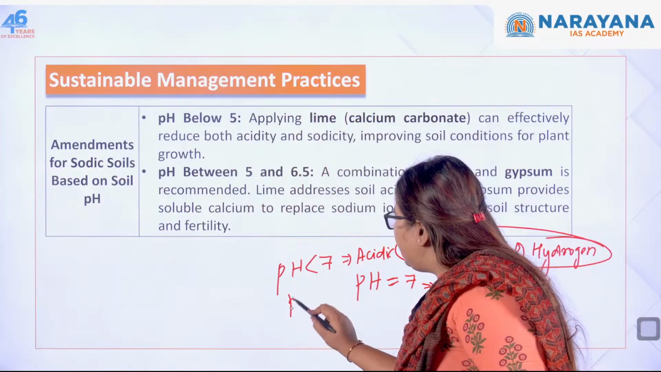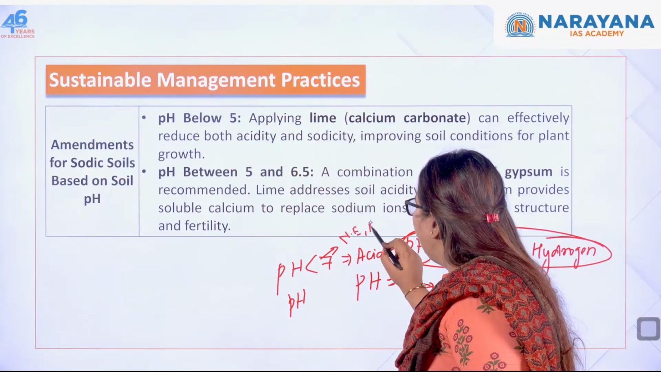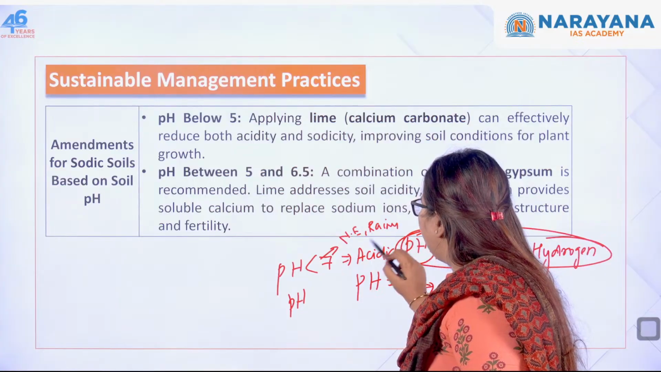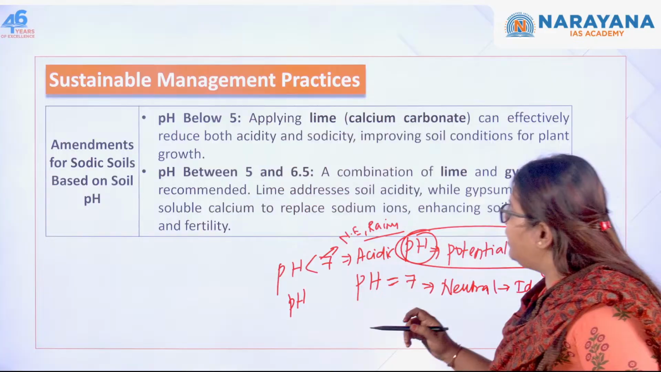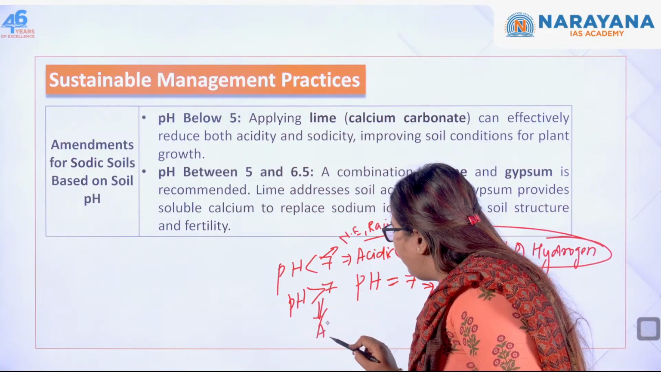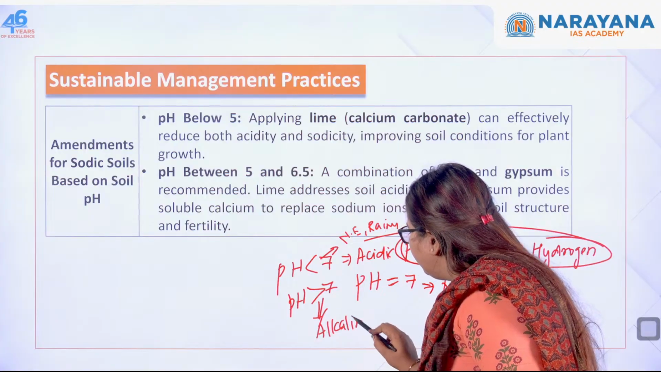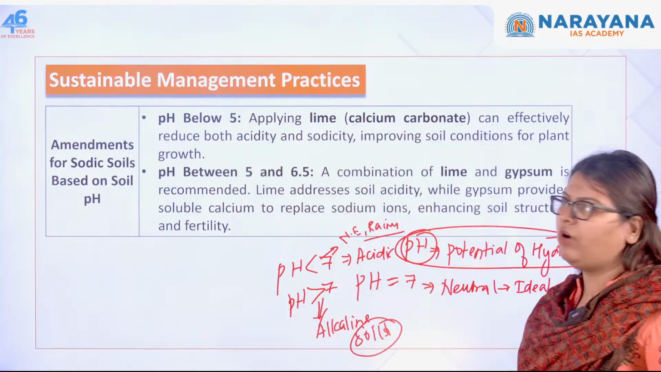And this is found in the northeastern as well as the rainy areas, in West Bengal, then Kerala, Odisha, Jharkhand, you can find this. Next, if the pH is greater than 7, these soils are called what? Alkaline soils. Do you understand? So this is what it is.